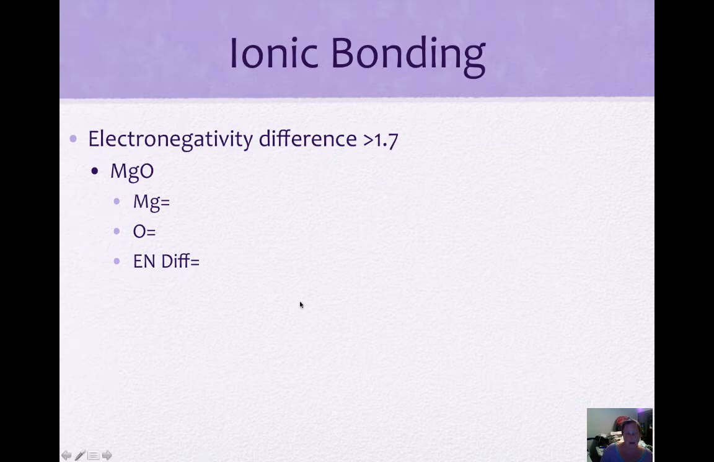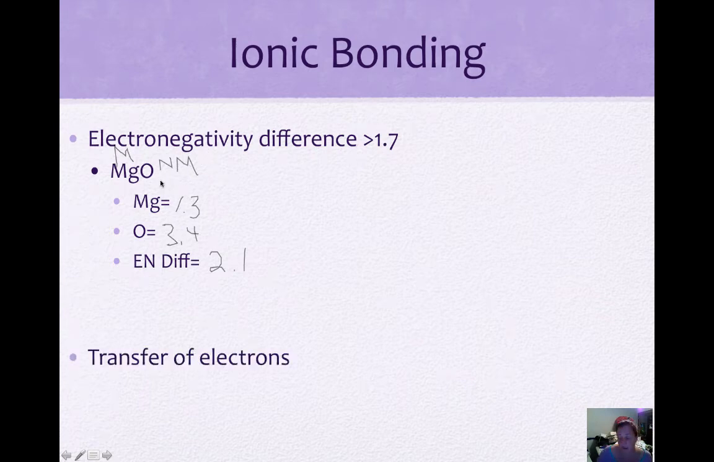So let's look now at magnesium and oxygen. Same thing: look up the electronegativity. Magnesium's is 1.3, and oxygen is 3.4. So you can see this is a large difference. This gives us a difference of 2.1, so this also would form an ionic bond. Also keep in mind magnesium is a metal and oxygen is a nonmetal, and this is another way we could tell that this is ionic. An ionic bond forms between a metal and a nonmetal.